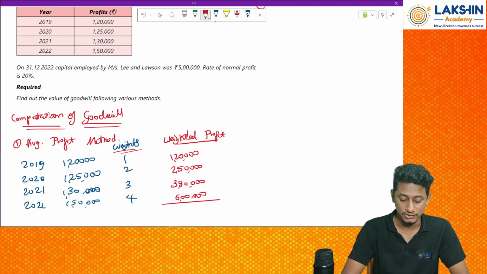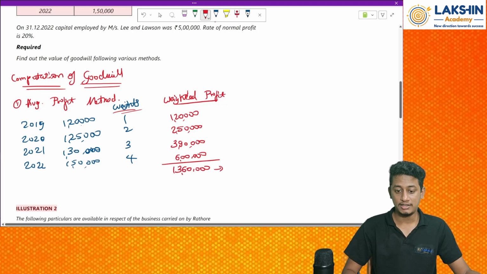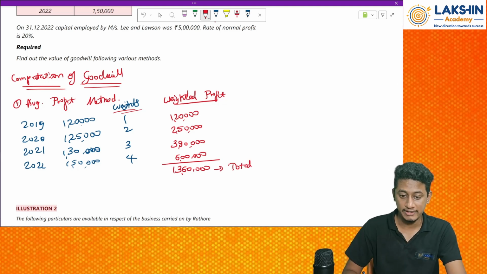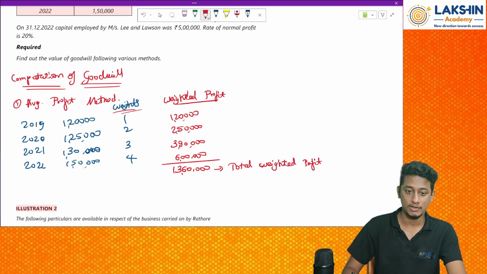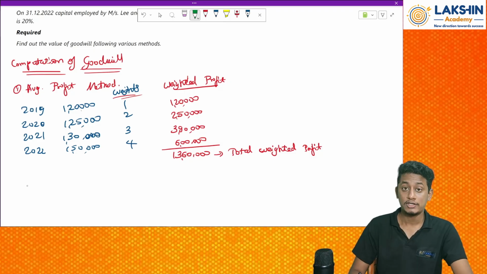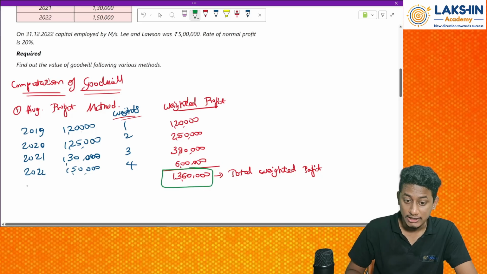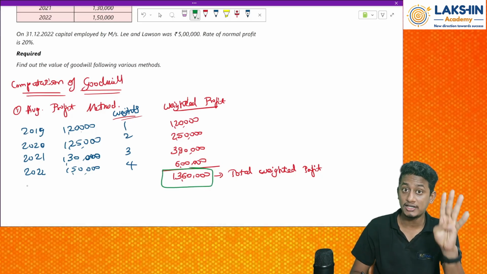Now add all of those. 1,20,000 plus 2,50,000 plus 3,90,000 plus 6 lakh equals 13,60,000. This is my total weighted profit. Okay. Now I have got the total profit, but this is not the goodwill value. First of all, we need to find the weighted average profit. This is the profit for 4 years. Now I have to find the average profit for each year.